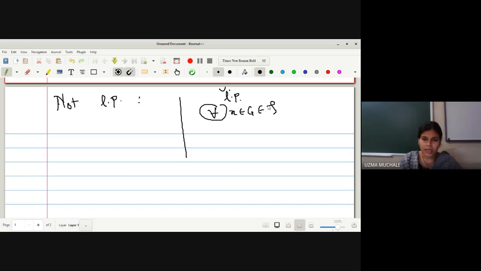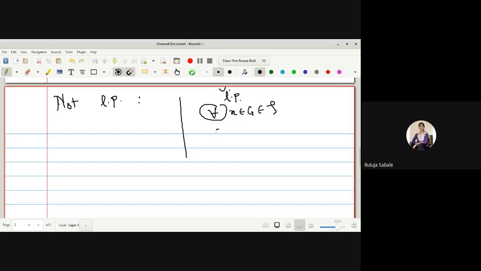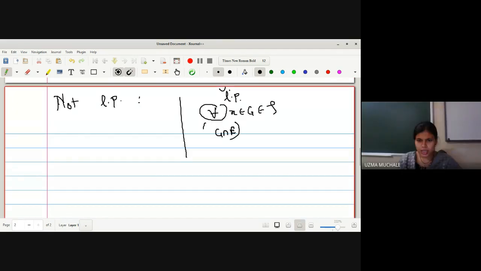limit points of integers, that we have selected a smaller interval which does not contain any integer. So we can have a larger interval also in which we can have a set of integers. But what is the definition for every open set G containing X? Okay, understood this? Yes, ma'am. That G intersection E minus singleton X is non-empty.